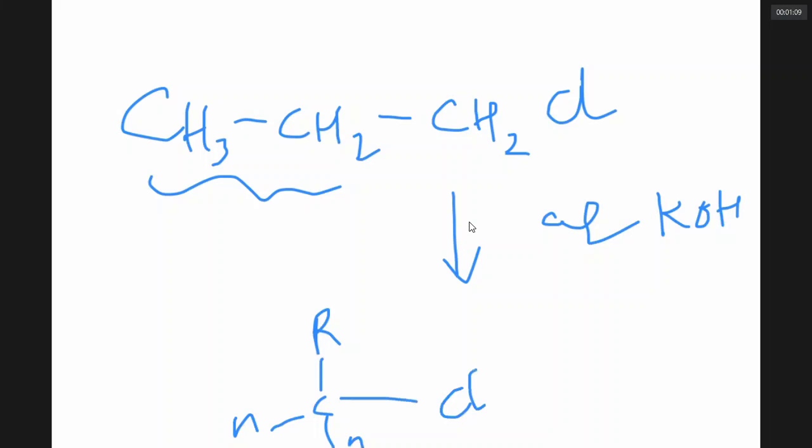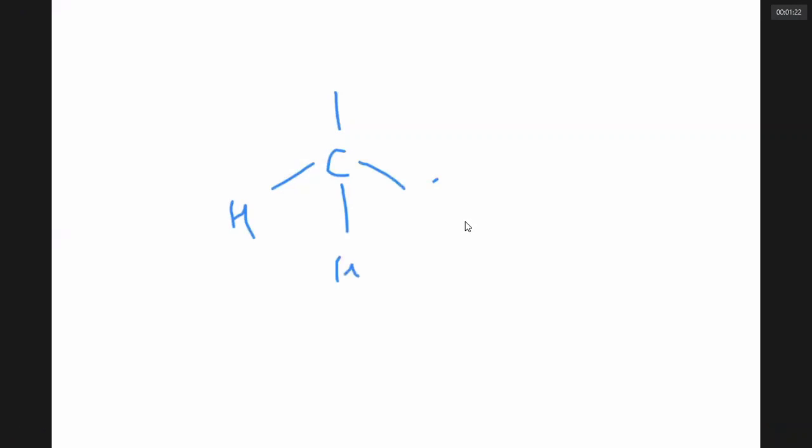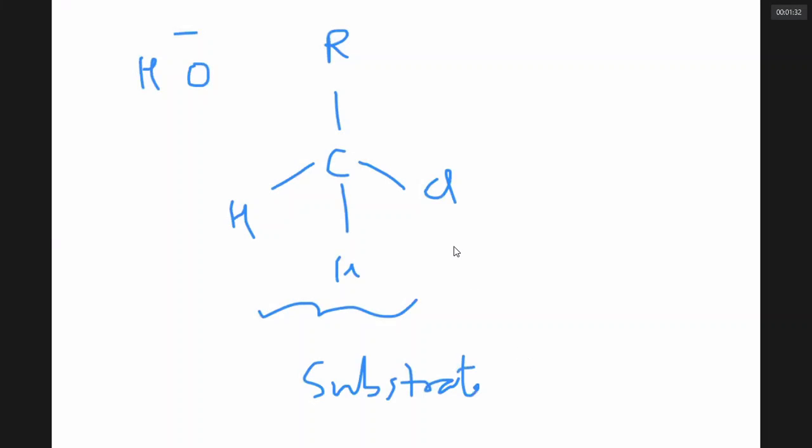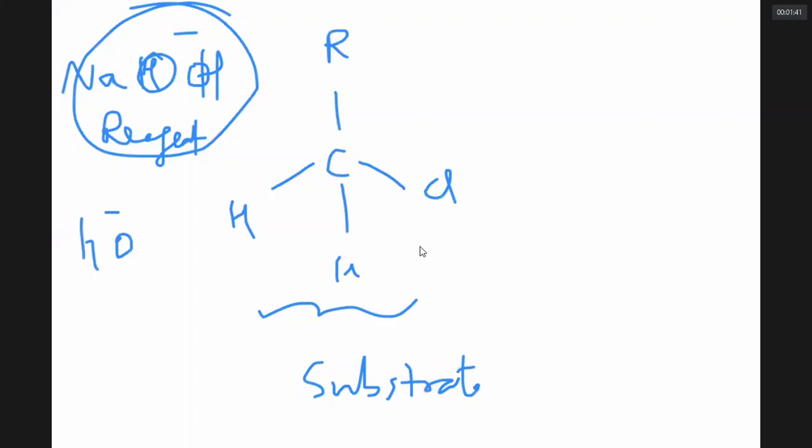What is the shape of this molecule? Tetrahedral. It is tetrahedral. Now, I draw it again: C, H, Cl, R. When I have added OH minus, aqueous NaOH, this is called the substrate. The NaOH which I added is the reagent. The reagent is actually offering OH minus, which has a negative charge.